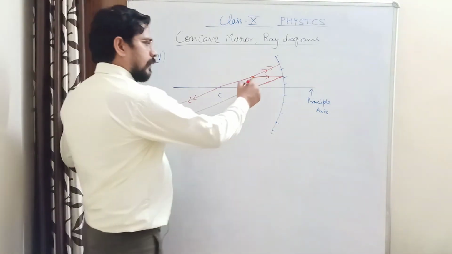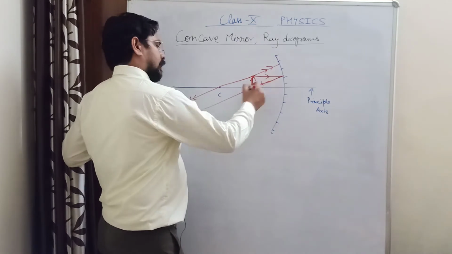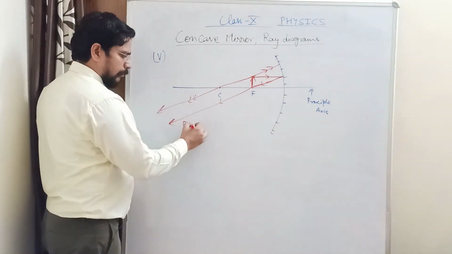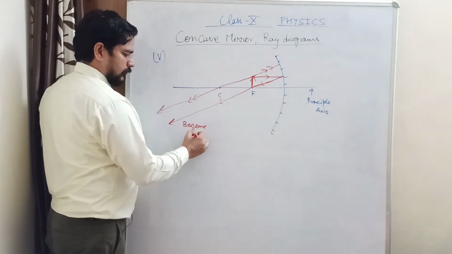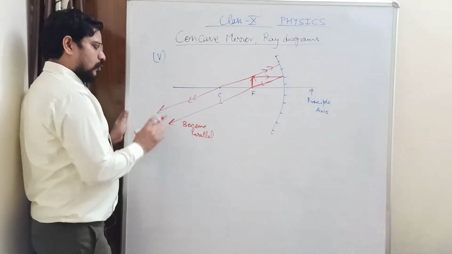So what you are observing in this diagram is that these 2 rays will become parallel, and they will not meet.